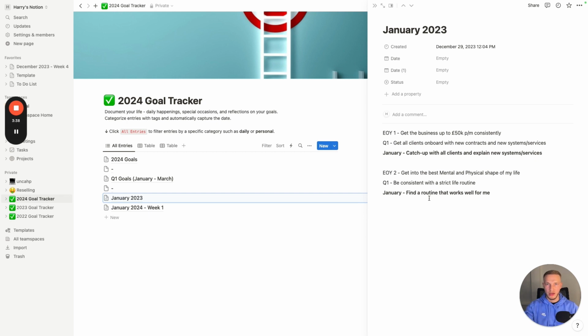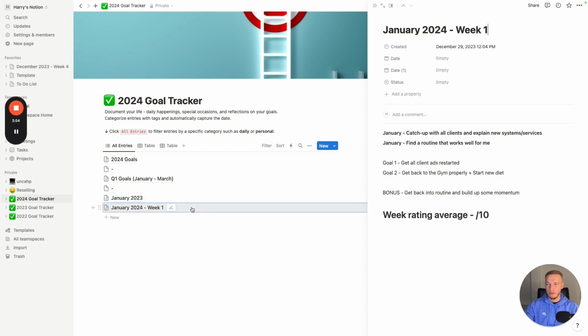Obviously you can't always do exactly what you want, and you do need to work around it. But if I can find a routine that works really well for me 95% of the time, then I know that I'll be in a good enough mindset to keep myself on board and on track with my goals. And then what I do now is for each week, so obviously we've got 4 weeks in each month. So for week 1 in January, I have 2 goals that will help me achieve these.